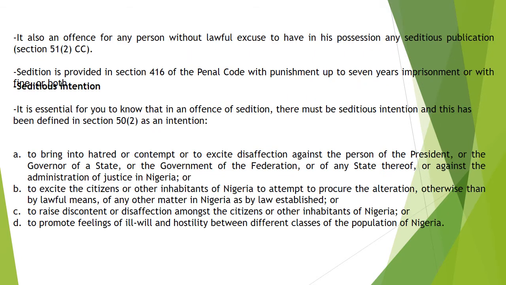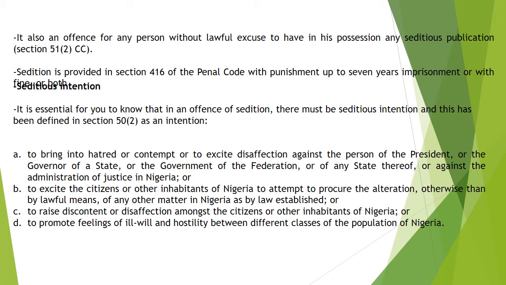It is also important for us here to know that in the offense of sedition, there are certain intentions that must be established. This intention can be found under Section 50, subsection 2 of the Criminal Code.